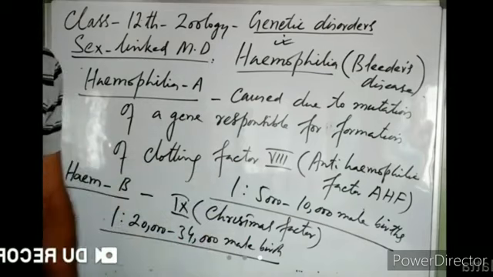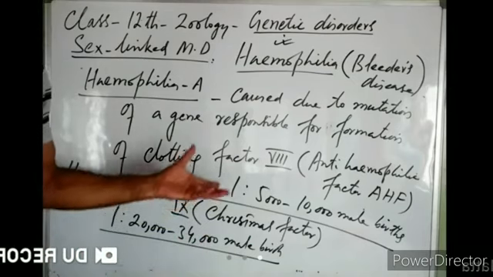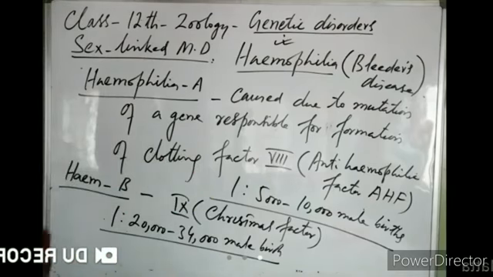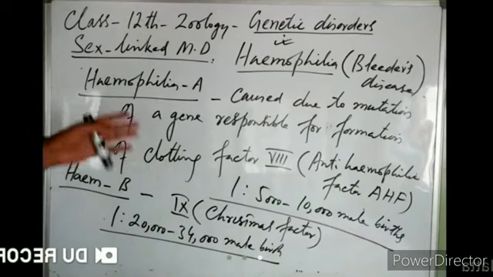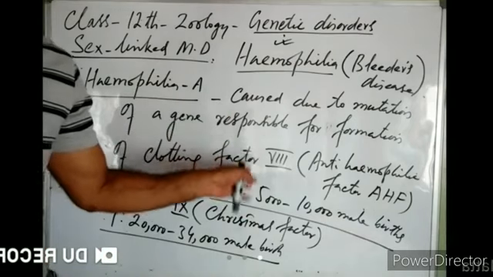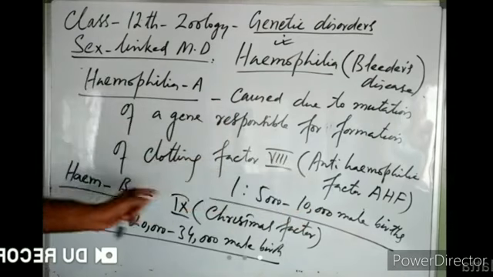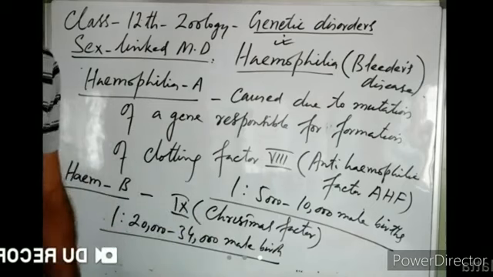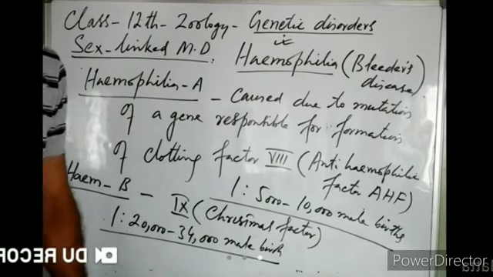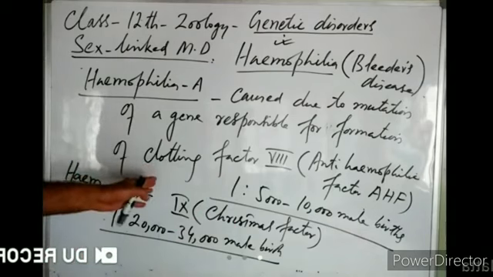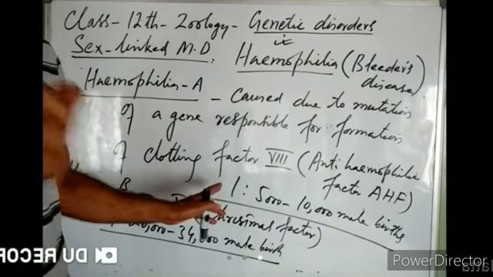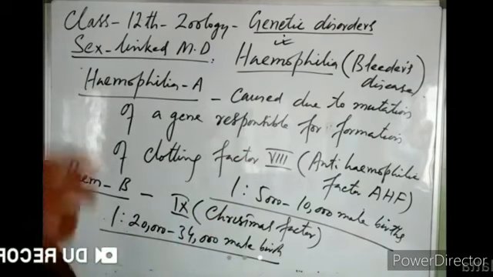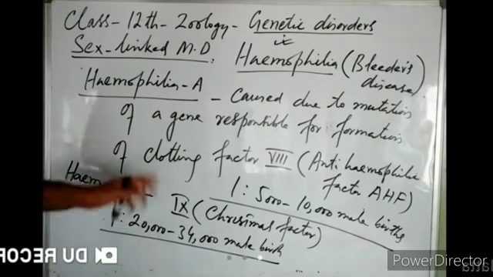So which one of them is more prevalent? Which one of them is more common in society? Is it hemophilia A or B? Come on, tell me. The incidence of hemophilia A is 1 in 5,000 to 10,000 male births. Incidence of hemophilia B is 1 in 20,000 to 34,000 male births. So which one of them will be common? Hemophilia A is common because its incidence is 1 in every 5,000 to 10,000. Hemophilia B's incidence is 1 in every 20,000 to 34,000 male births, right?